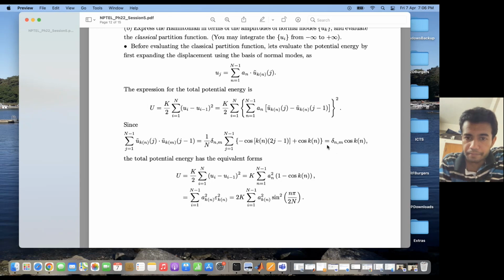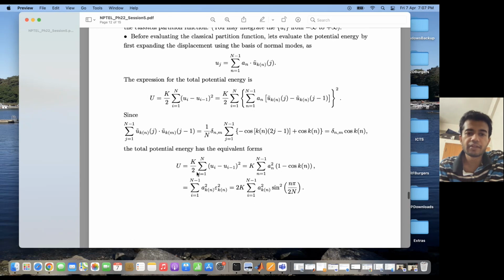So this is nothing but delta n m cos k n. If I expand this summation, I get all the cross terms, and then I use this quantity to simplify these cross terms, and finally I get the total potential energy to be summation of n equal to 1 to capital N minus 1 a n square 1 minus cos k n, right?